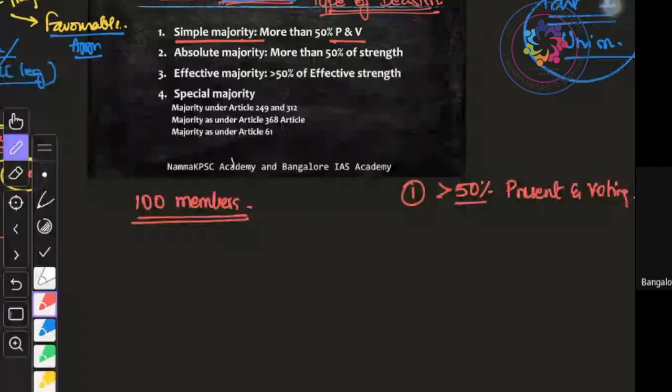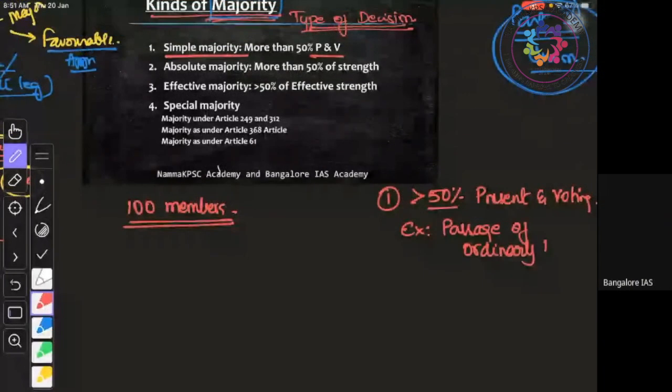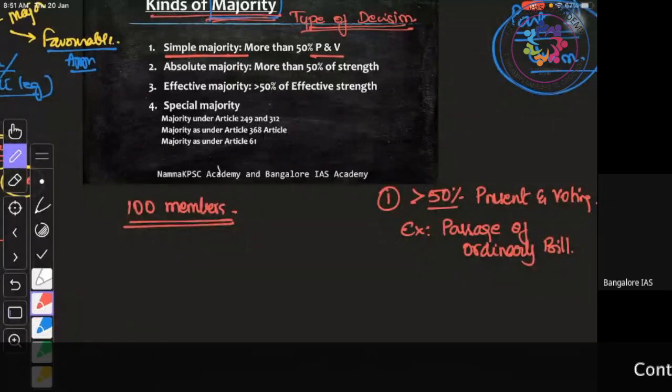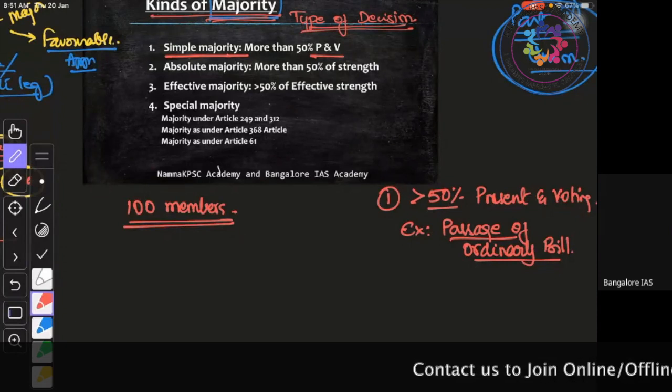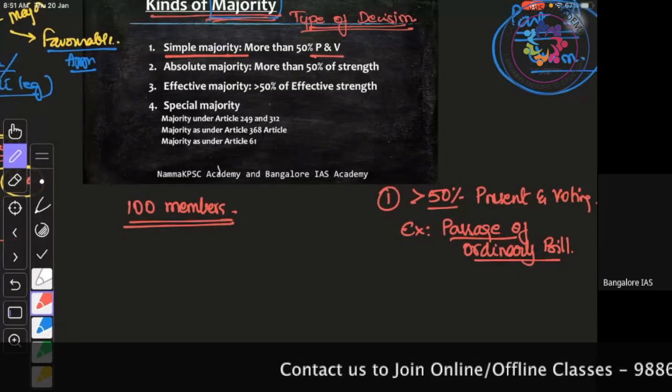So for example, passage of an ordinary bill. This requires simple majority. That means to pass an ordinary bill, more than 50% of those who are present should vote for the bill. I'll go slowly. For passage of an ordinary bill, more than 50% of those who are present should vote for the bill.